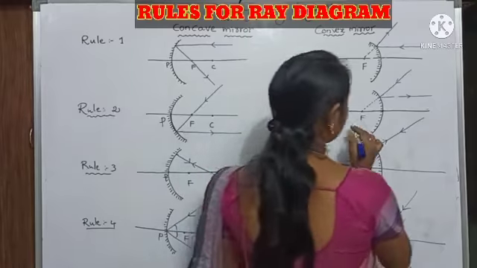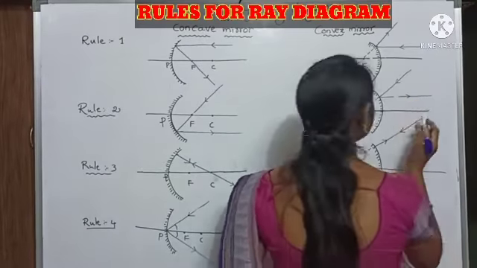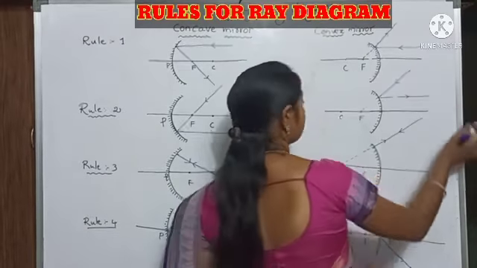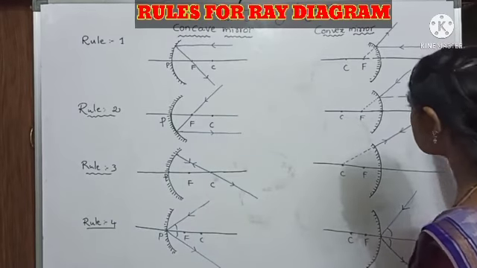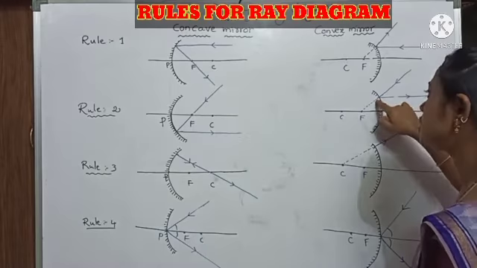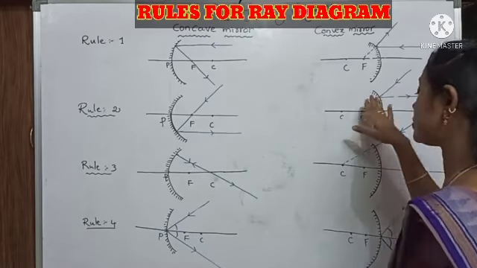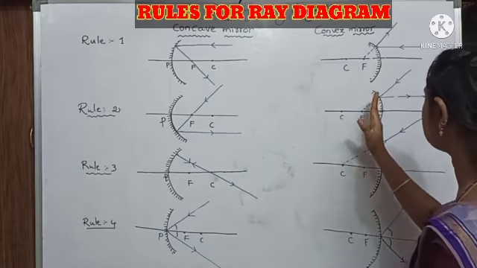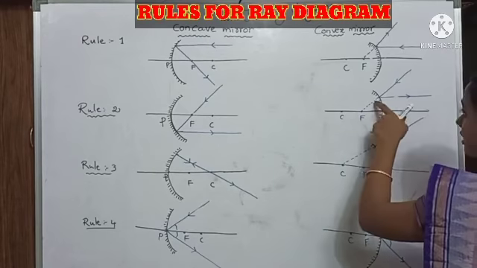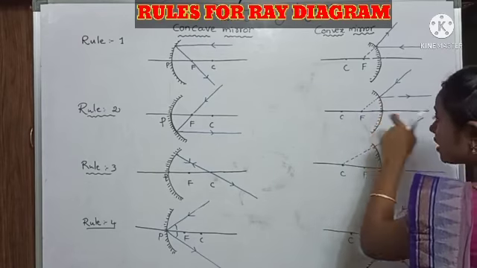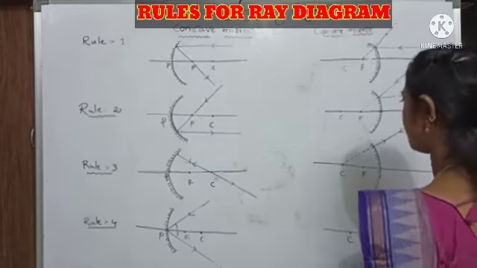Here, when we consider the convex mirror, when the incident light ray falls on the reflecting surface, what happens? Here also it just reflects the light along the principal axis. Here we see the light is coming from the focus point.